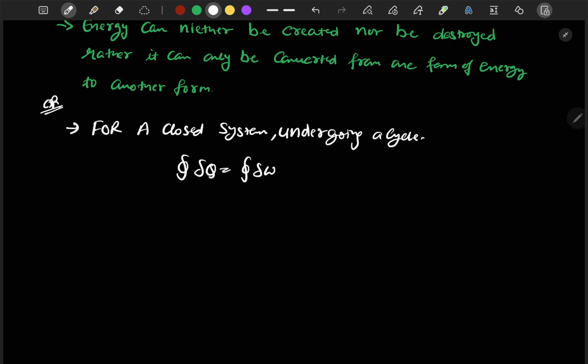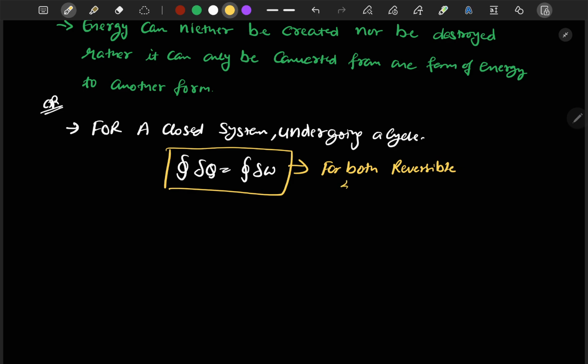Now this equation, that is net heat interaction is equal to net work interaction, is valid for both reversible and irreversible processes.